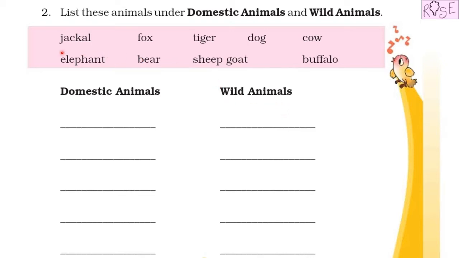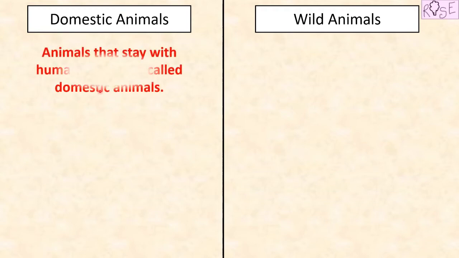But before categorizing them in domestic and wild animals, we should know what domestic and wild animals mean. Animals that stay with human beings are called domestic animals.